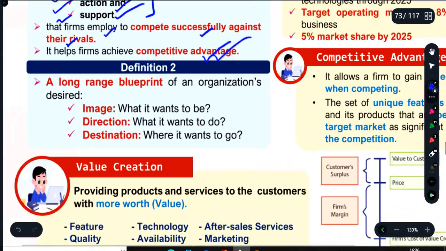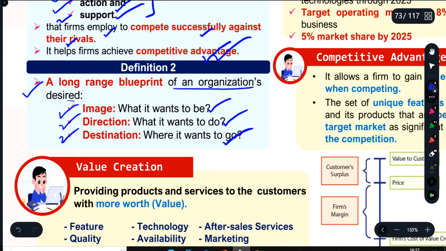So the next definition is also there: a long range blueprint of an organization's desired image, direction, and destination. Image means what it wants to be, direction means what it wants to do, and destination means where it wants to go. So very simple. It's a long range blueprint.